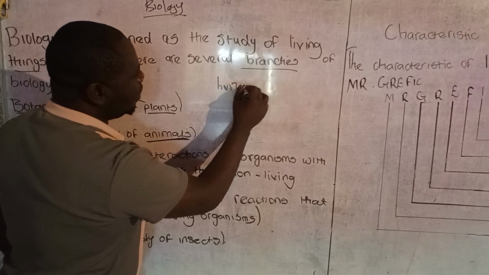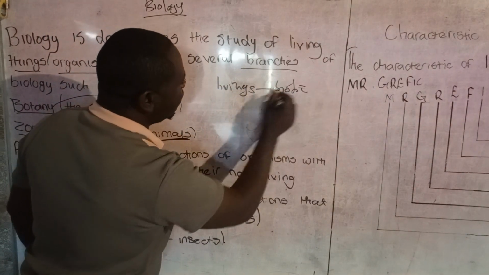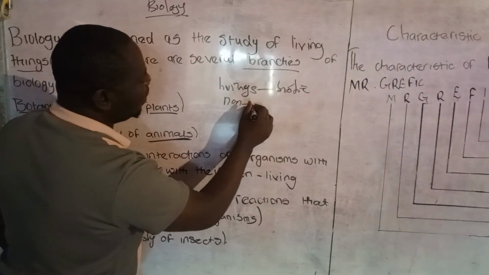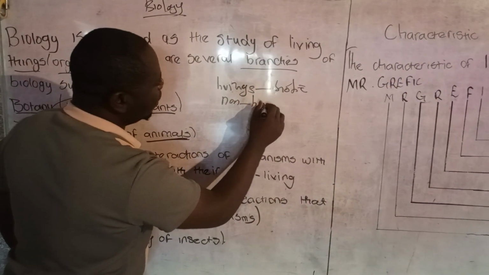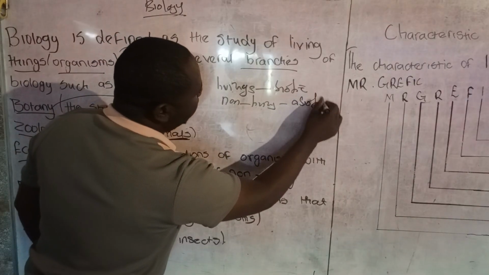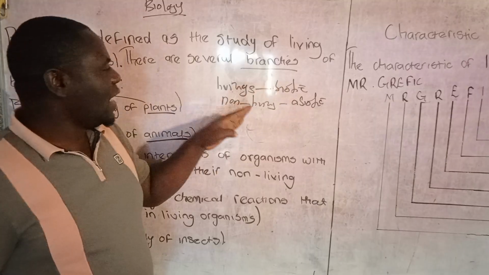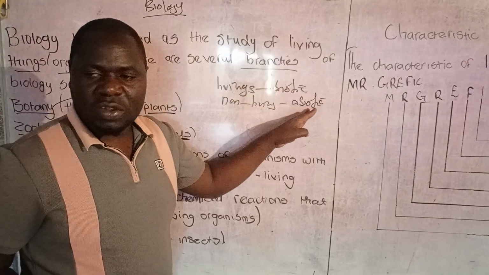The living things we call biotic, and the non-living things are abiotic.